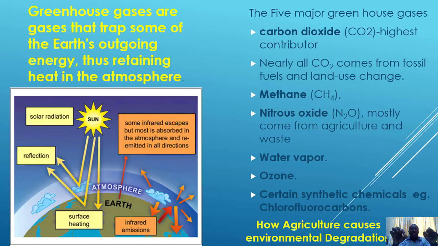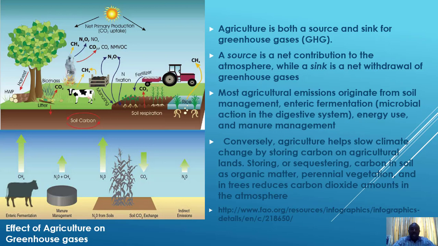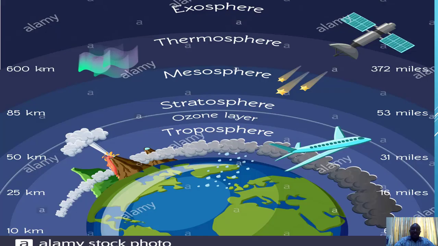So it also happens in the Earth's atmosphere. Now I want you to see the Earth atmosphere. The Earth atmosphere has some layers. We have the ozone layer between the atmosphere, the one where we have the clouds, and then the upper area where most times the planes that we travel in fly. Between the stratosphere and the troposphere is the ozone layer. That ozone layer is very, very important. Okay.